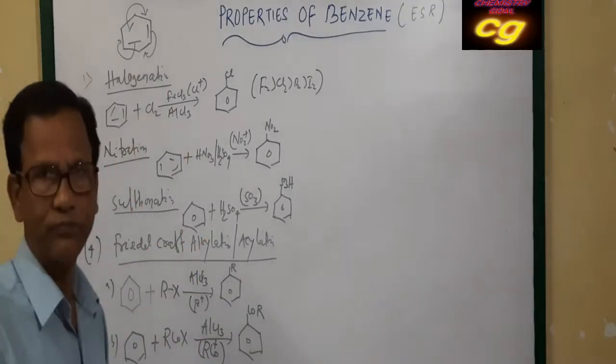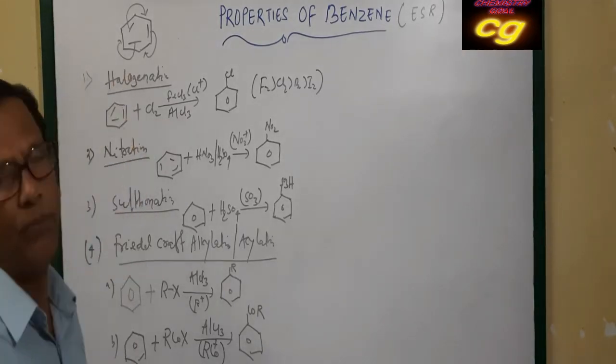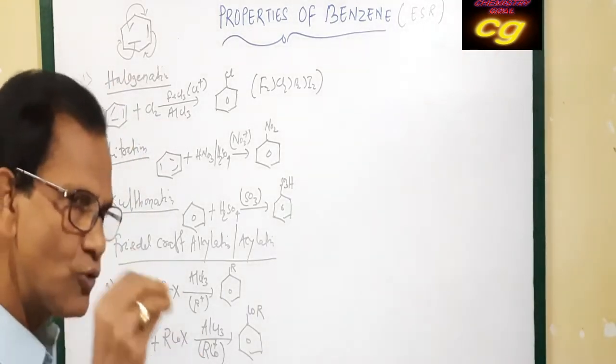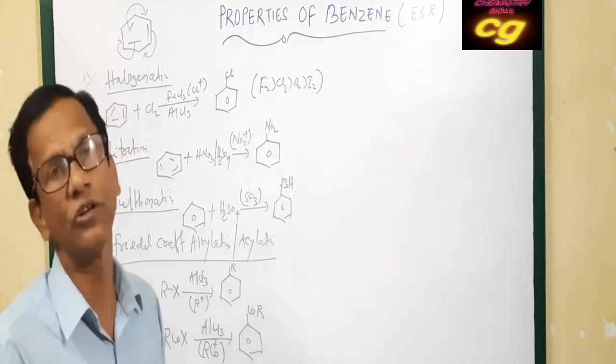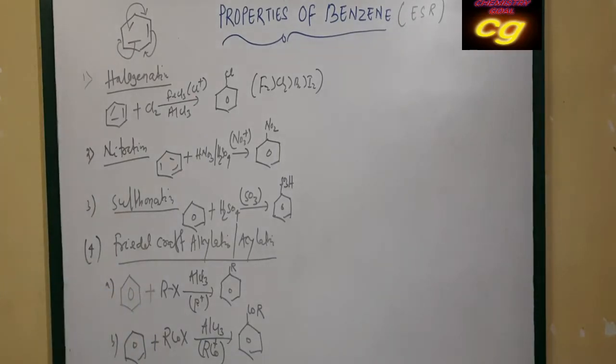Besides these electrophilic substitution reactions, benzene shows addition reaction under certain conditions. What are the addition reactions of benzene? Let us discuss.